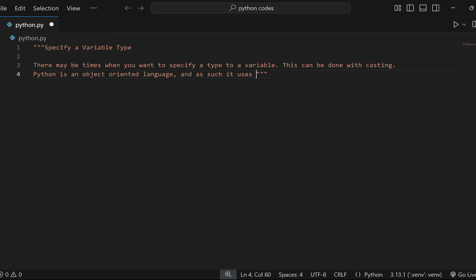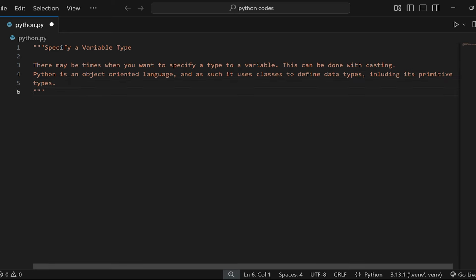Python is an object-orientated language, and as such it uses classes to define data types, including its primitive types. Casting in Python is therefore done using constructor functions.